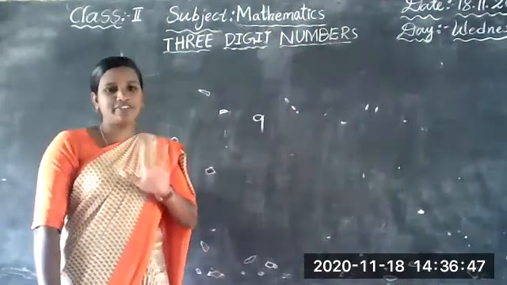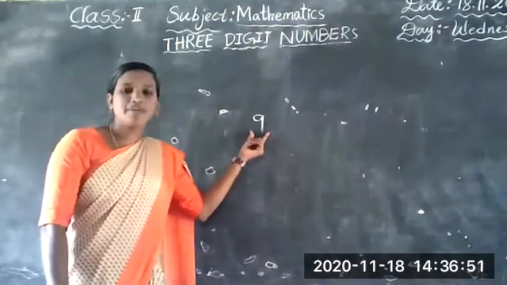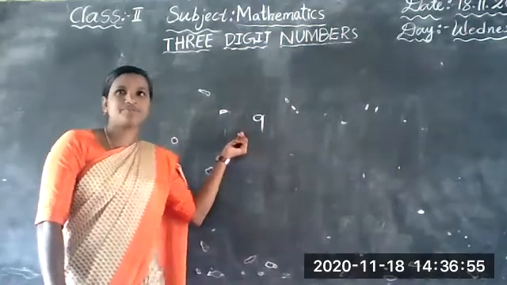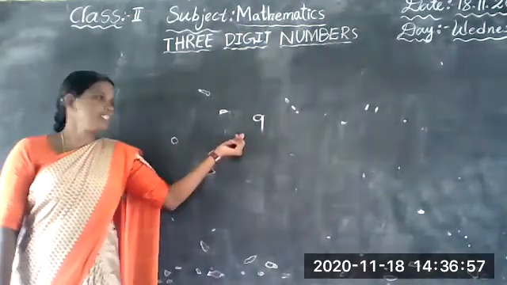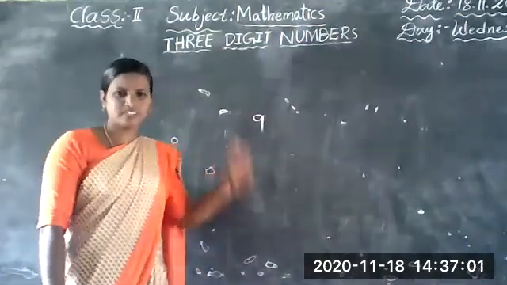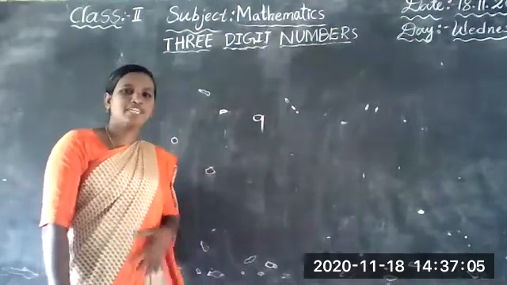Don't show 9 fingers. See? How many digits are there in this number? Count. Okay, now you will say how many digits are there.